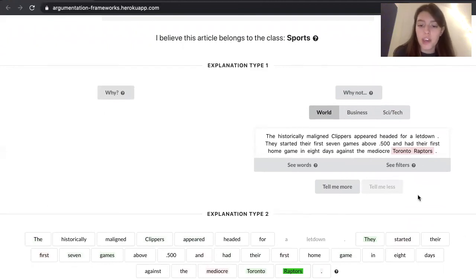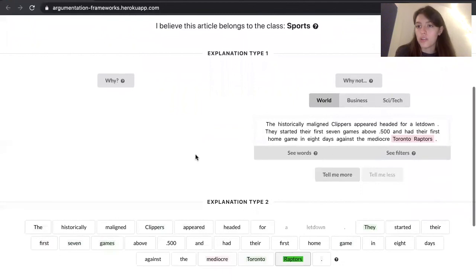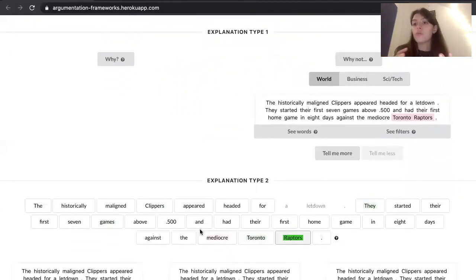And then at the very bottom of the page, we can see each individual word that composes the extract and how each of them contributed to the prediction overall. So looking at this, we can see that the individual word that mostly contributed to the classification sports is Raptors. Clicking on this word, we can then see every n-gram the word belongs to, and just like before, we can see the word breakdown and the filter breakdown. So one note about the color code on this page, green refers to support, so it's words that have contributed positively to the prediction, and red refers to negative, so attack, negatively contributed to the prediction.